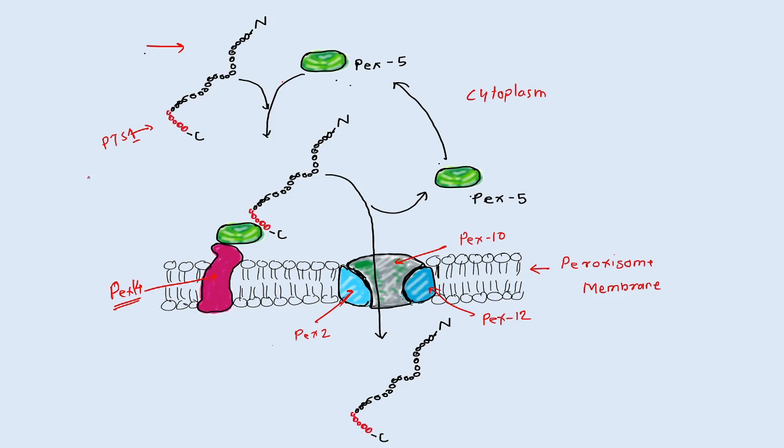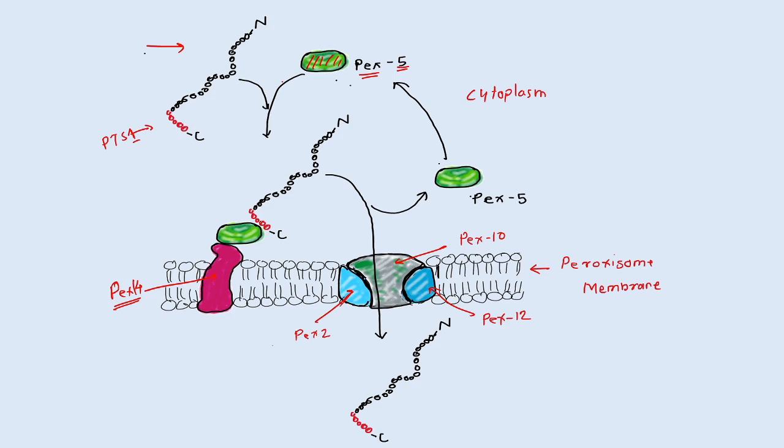So this PTS1 is recognized by the PEX5 protein present in the cytoplasm, and a PEX5 and peroxisomal targeting sequence complex is formed.